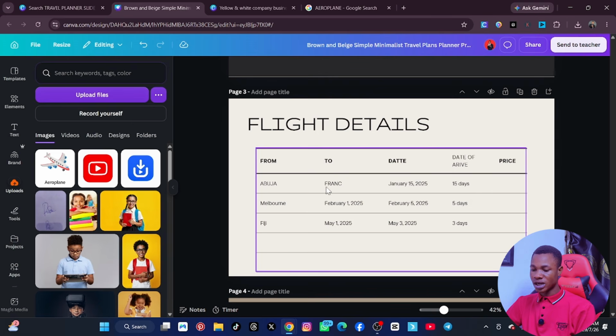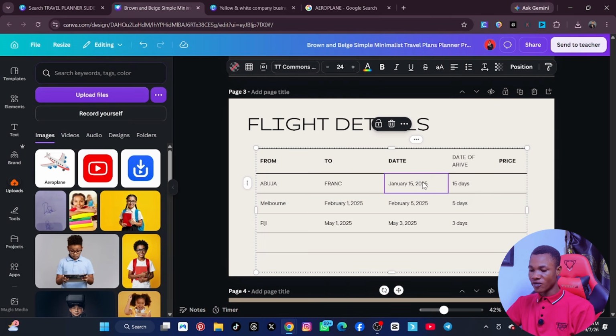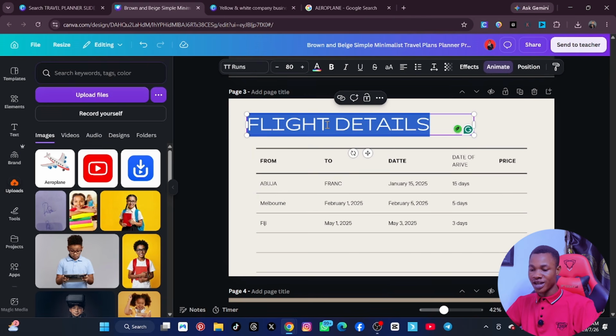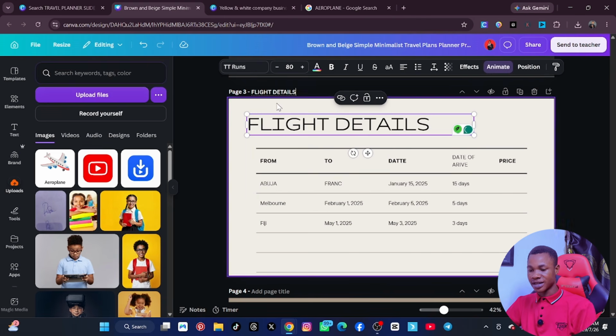So what is the date from Abuja to France? And then what is the date he's moving? You can type the date. Then what is the date he's arriving? You can say if he moves today, he will maybe arrive tomorrow. So you put the date of tomorrow. How much was the price? You put it. Are you seeing? It's as simple as that. So we are done with this one as well. So we copy the name and then we name it as page 3.